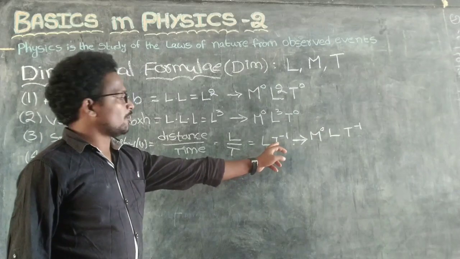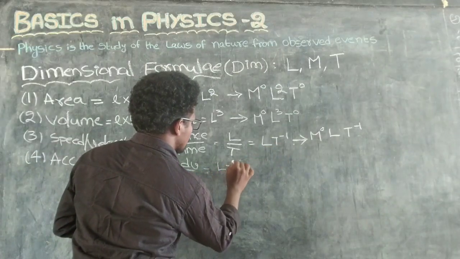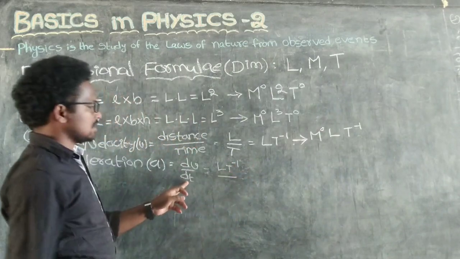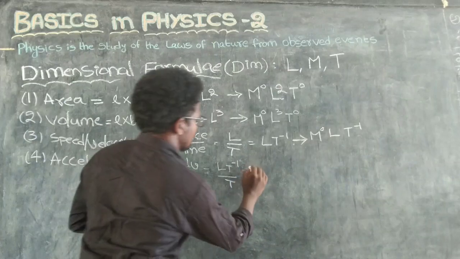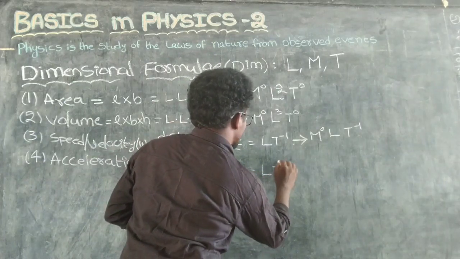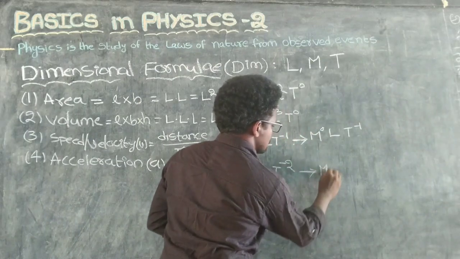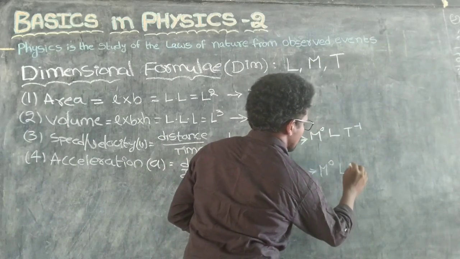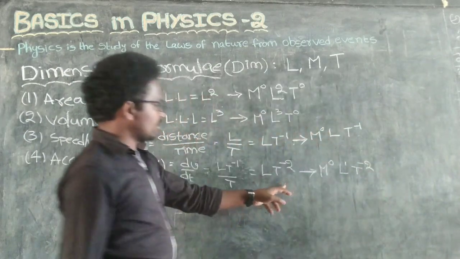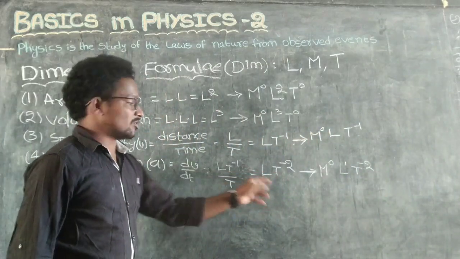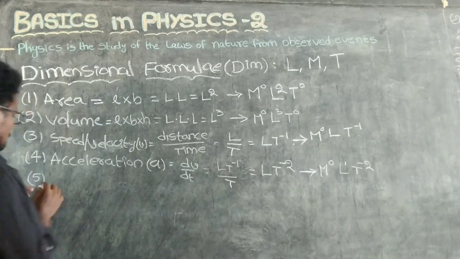L T power minus 1, right? So L T power minus 1 divided by time t; this t comes here as L into T power minus 2. There is no mass, so L 1 and T minus 2. This is very important. Acceleration is very important. Then next, the fifth one, momentum.